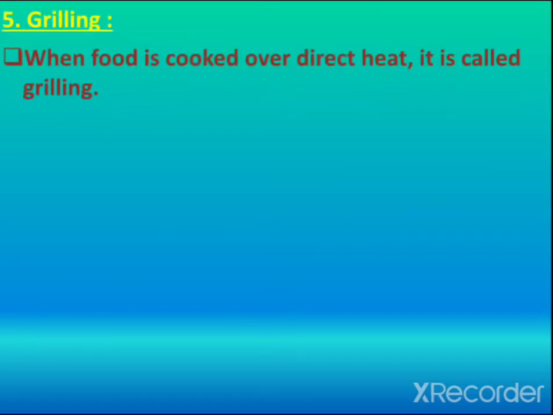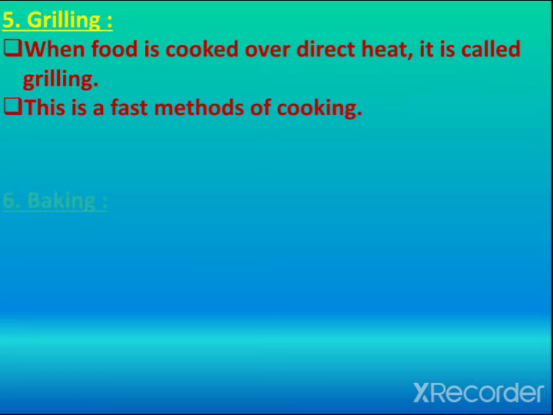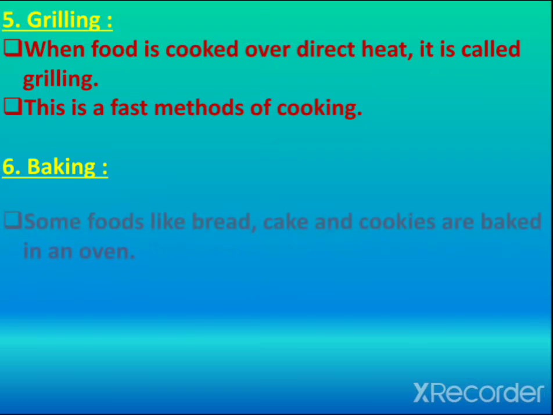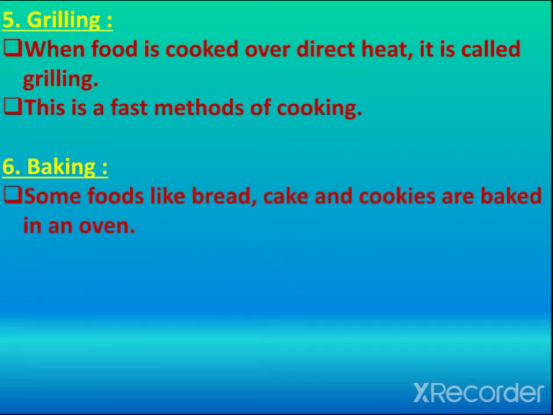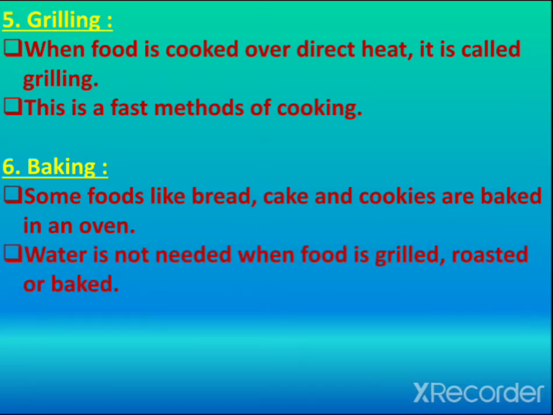Now, the next process is grilling. When food is cooked over a direct heat, it is called grilling. This is a fast method of cooking. Now, baking. Some foods like bread, cake and cookies are baked in an oven. Water is not needed when food is grilled, roasted or baked.